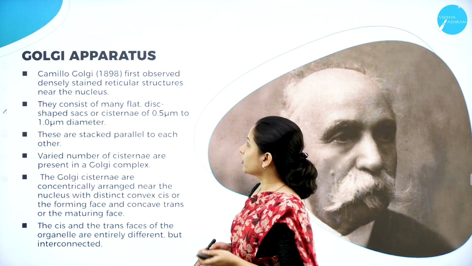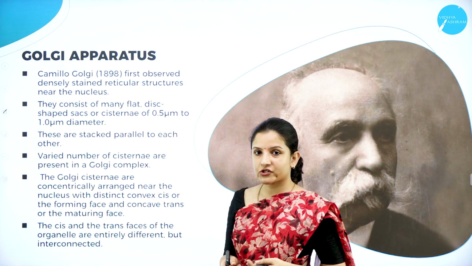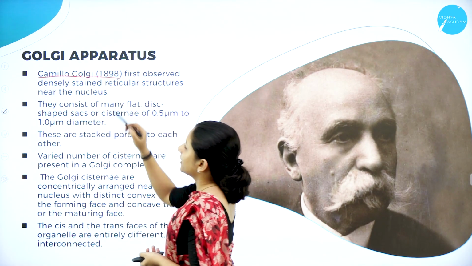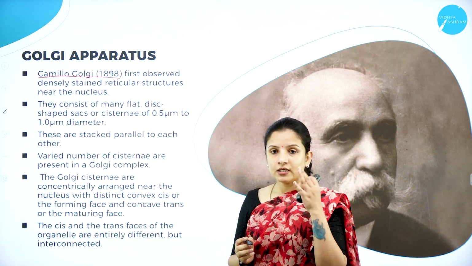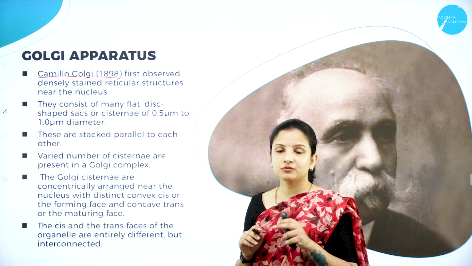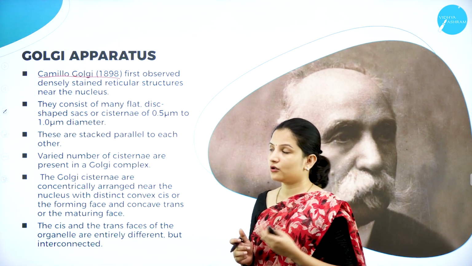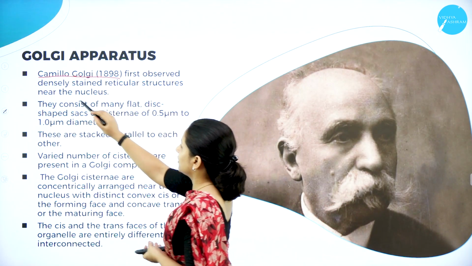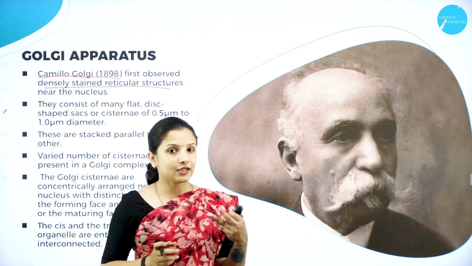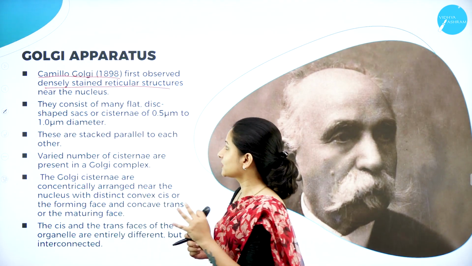Next, moving on to the Golgi apparatus. The Golgi apparatus was actually discovered by a scientist named Camillo Golgi in the year 1898. As the name itself says, the name Golgi apparatus was given based on the name of this particular scientist, Camillo Golgi, who first observed some densely stained reticular structures. Here also, reticular means network-like. That is why they are called reticular structures.